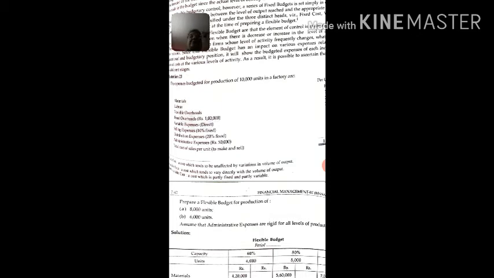If there is any semi-variable cost, meaning partly fixed and partly variable, we will segregate it into fixed cost and variable cost. Say the semi-variable cost is 6,000, and 3,000 is fixed and 3,000 is variable.